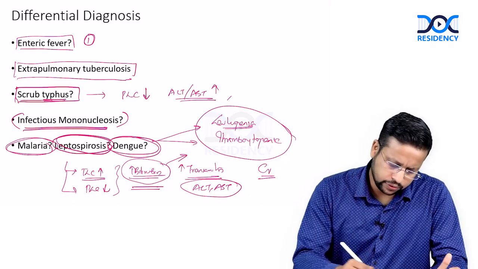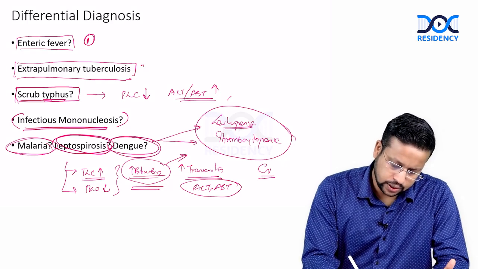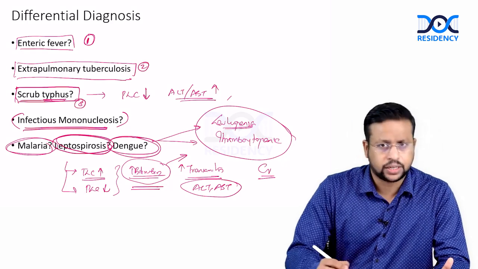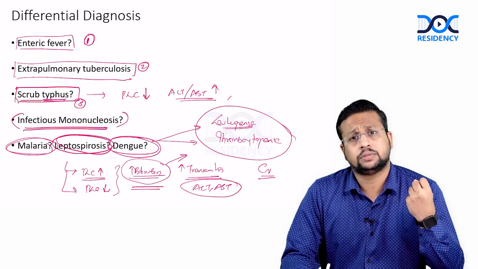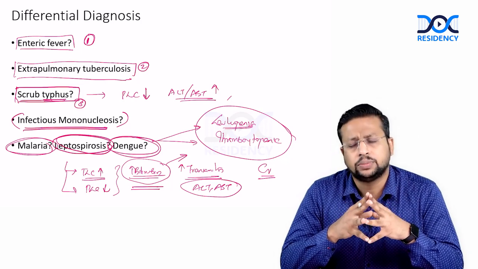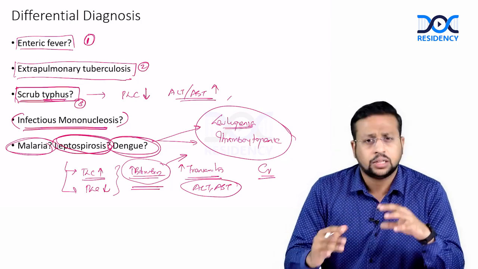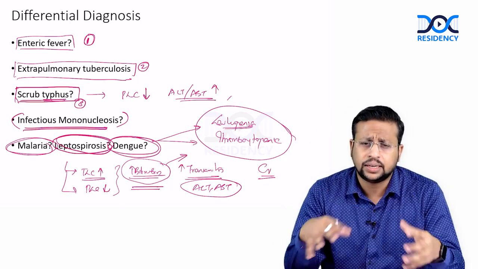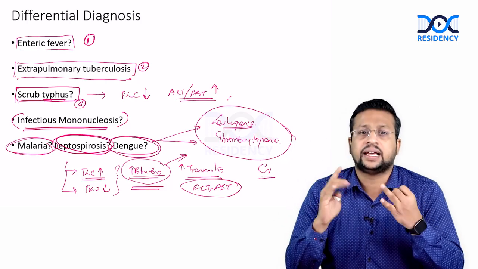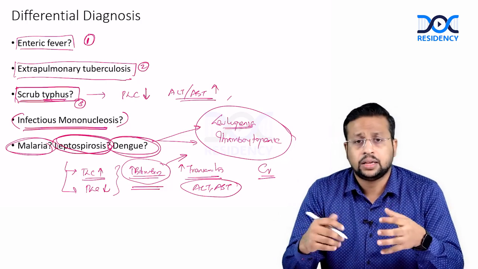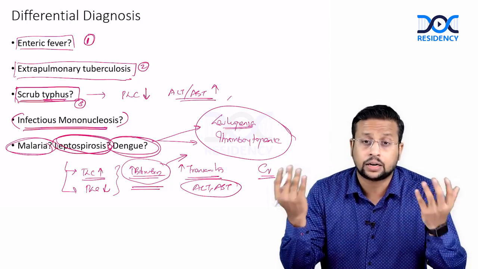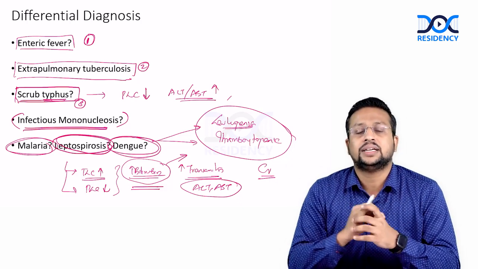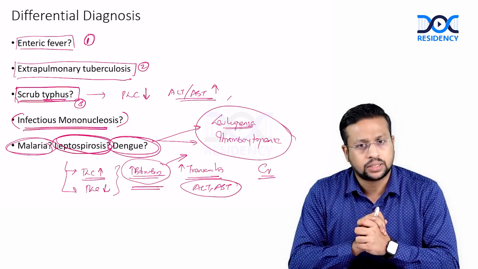So my first differentials were enteric fever, extra-pulmonary tuberculosis, scrub typhus, etc. If you suspect scrub typhus, always look for an eschar, which may be seen in around 40% of patients. So whenever such a patient comes, you look at the patient thoroughly, in inguinal areas, axillary areas, under the breast in females, earlobes. There are many areas where the eschar of scrub typhus can be found.